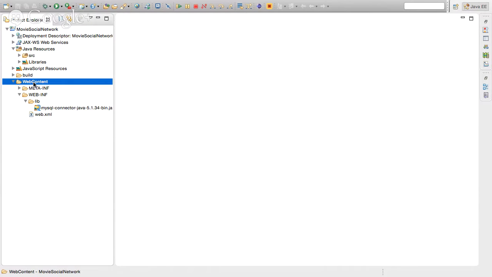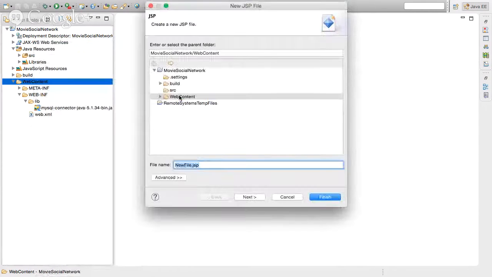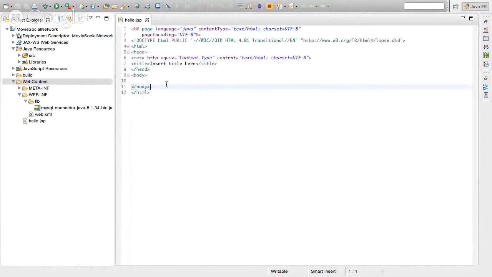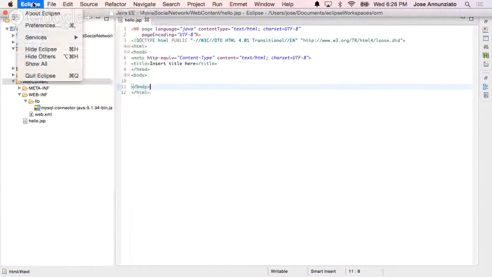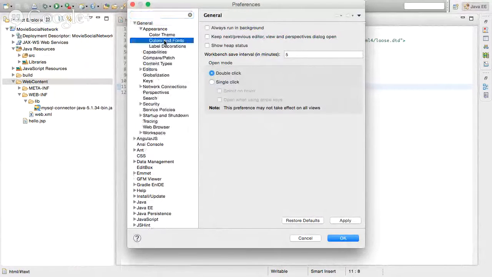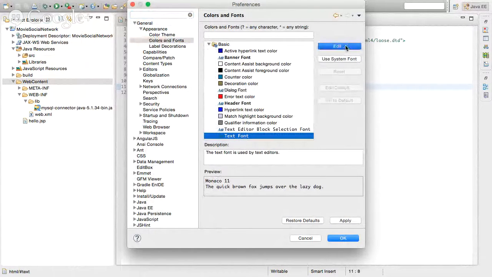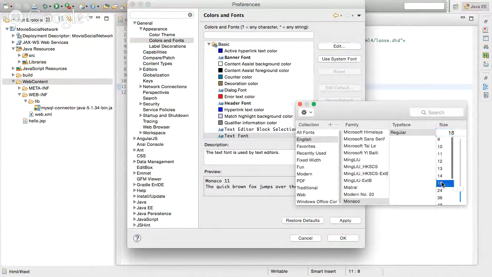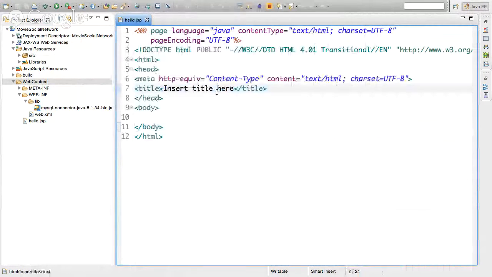All right, so before we get started, we need to tell our web application, well, let's see. Let's make sure that indeed we have a running web application. Let's create a hello world JSP file. So hello.jsp. And, ooh, that's small. Let me change that. All right, it's a brand new workspace. Let's see, general, appearance, colors and font, basic, text and font, edit, and I don't know, 18. Apply, okay. All right, is that better?